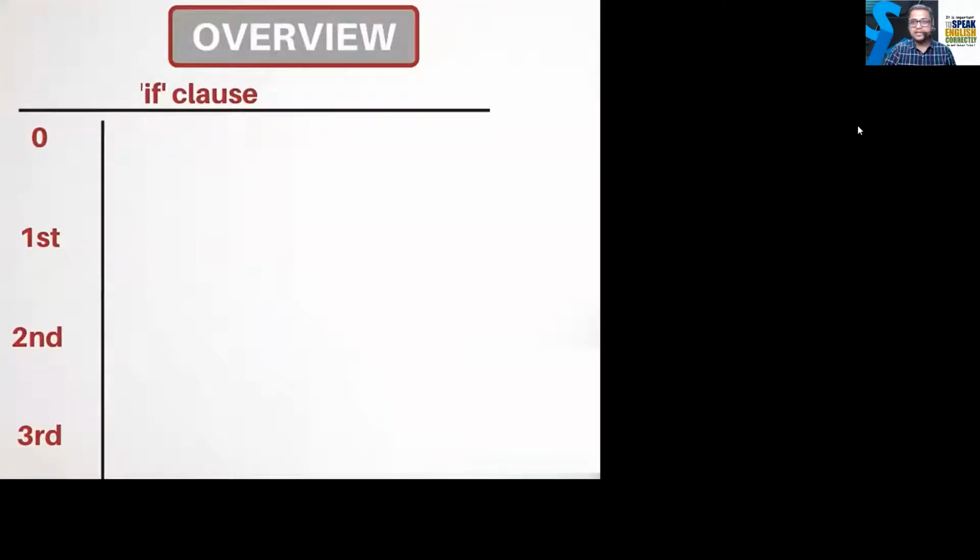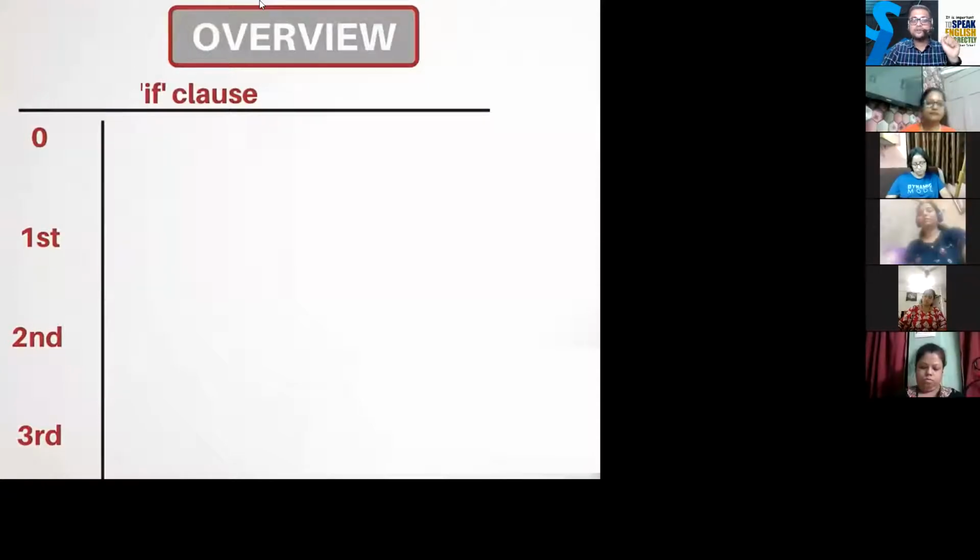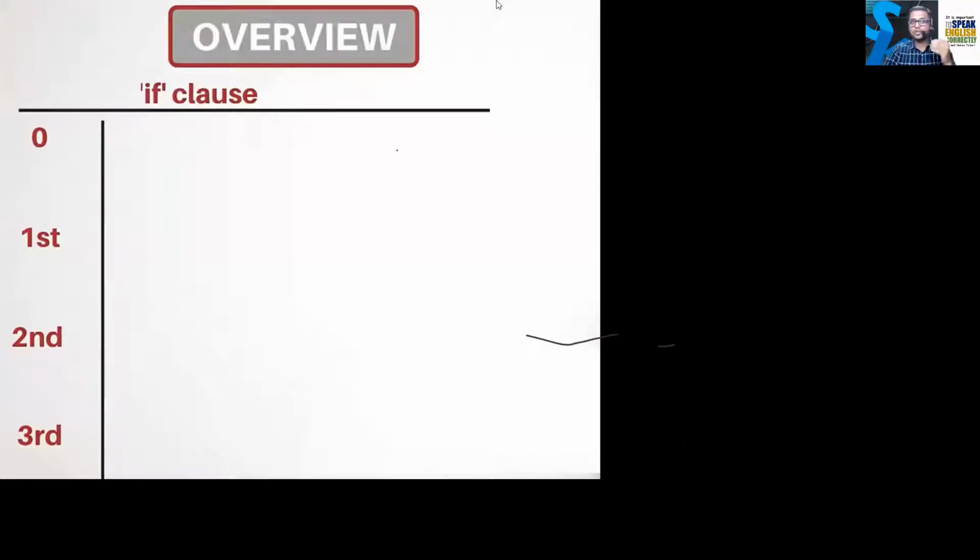Left hand side, you can see there are 0, first, second, third. These are the types of the sentence. And we will talk about the clause. 0 clause, first clause, second clause, third clause. We'll talk about the different types of conditions. Condition and clause, those are almost same. So if I say clause or condition, it means the same.